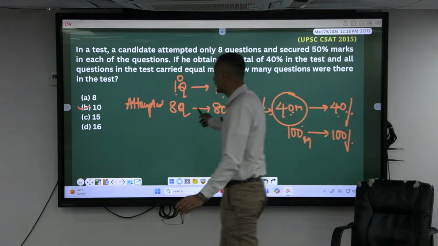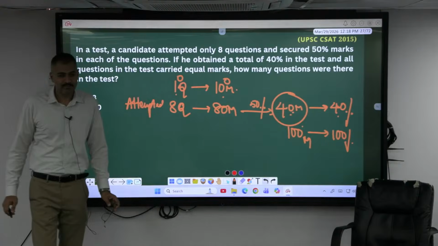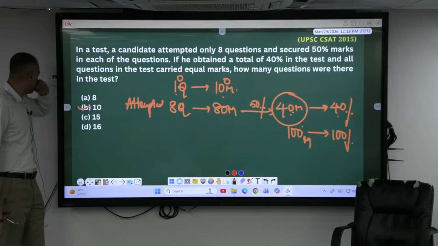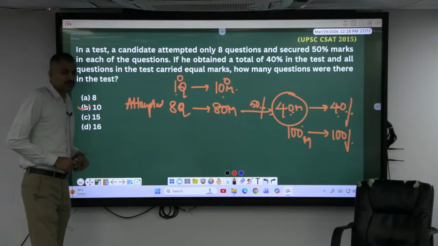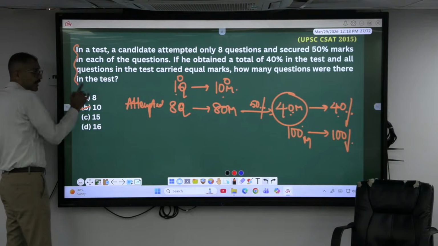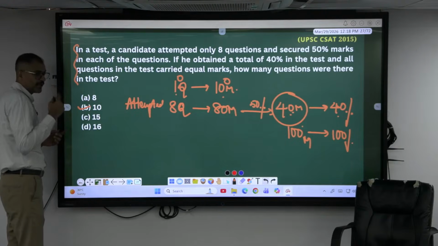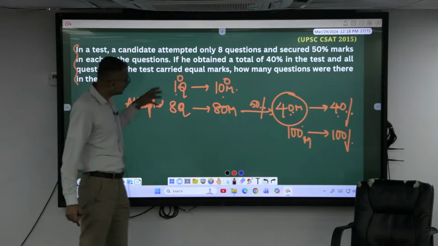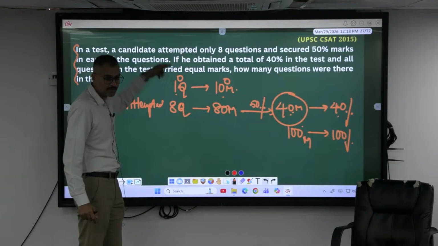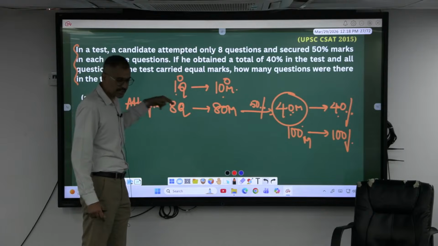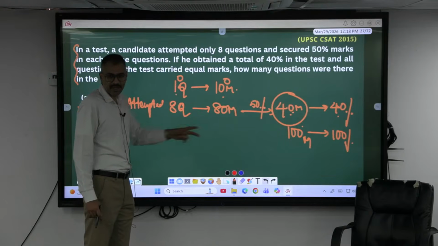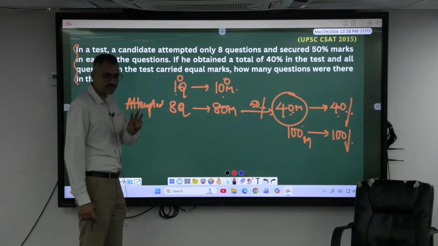See, in these questions, you should not make mistakes. Two areas where the highest mistakes can happen. One is when you don't comprehend the question. In that case, rather than checking the solution, go back to the question. Understand the literature properly. Then you can make the correction, or else you can strike it off and do it once again.